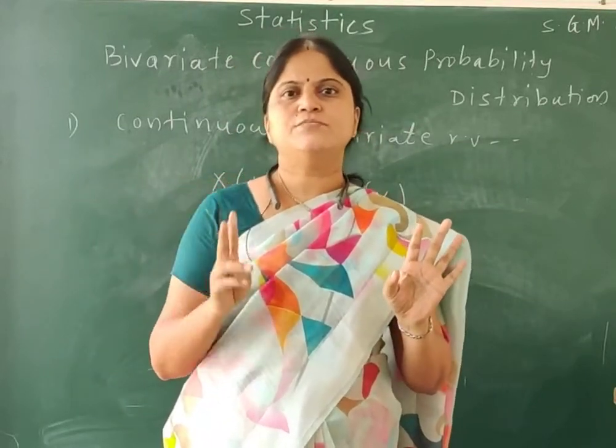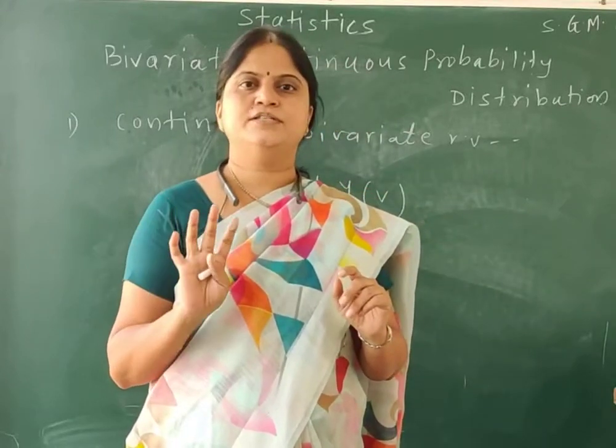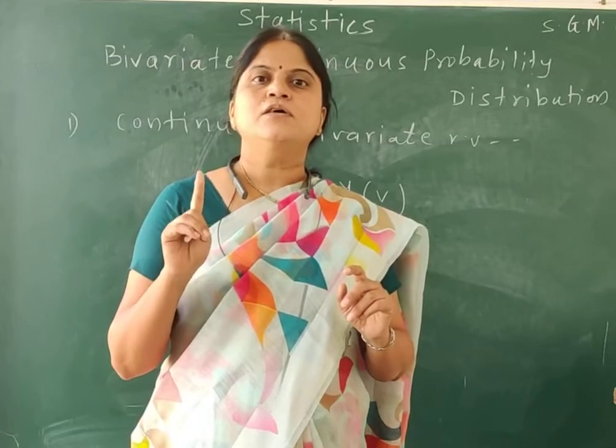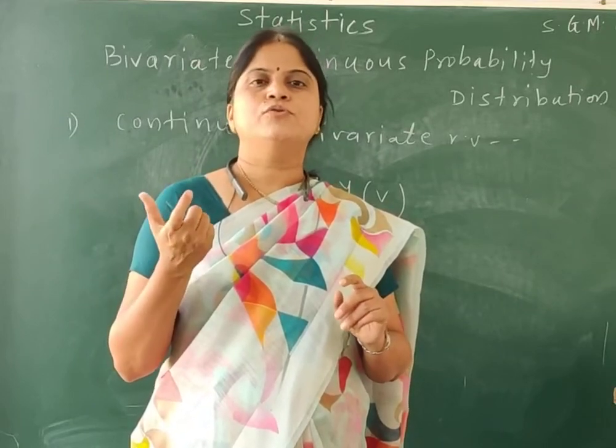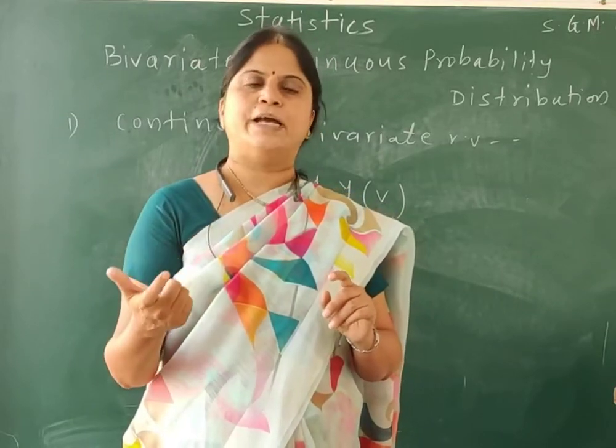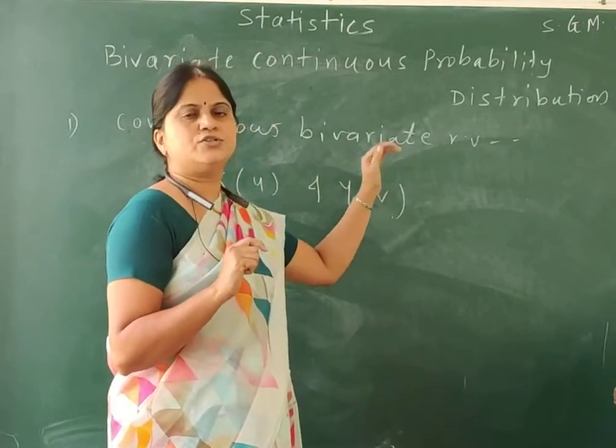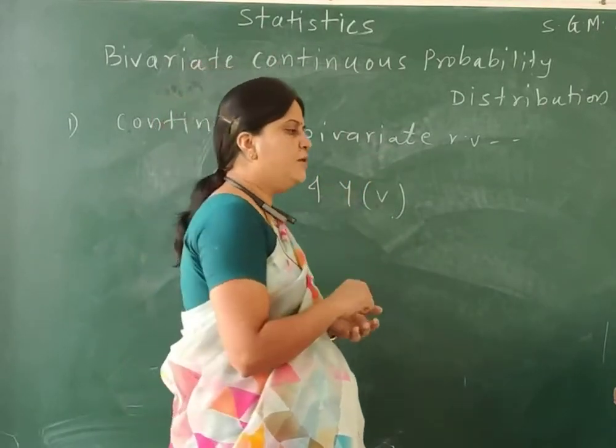Getting it? So that is my x and y, where x is the gender and y is the use of mobile phone.